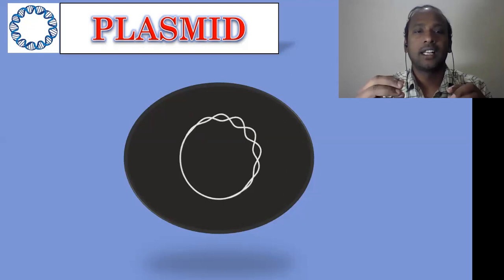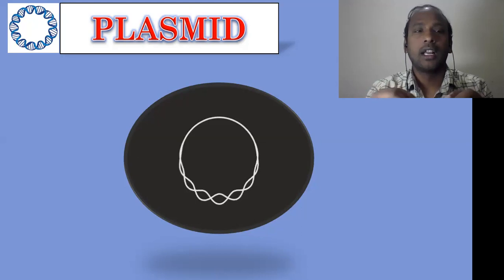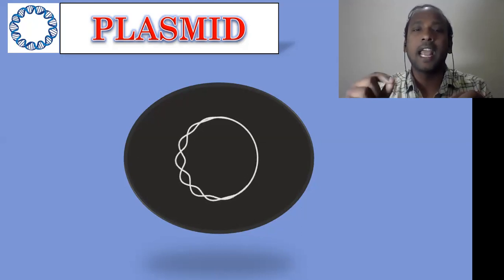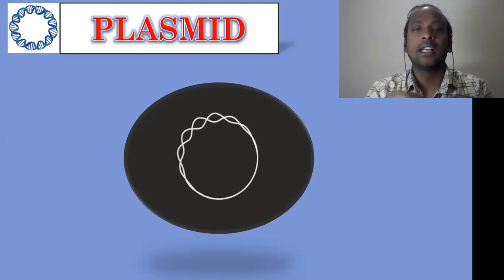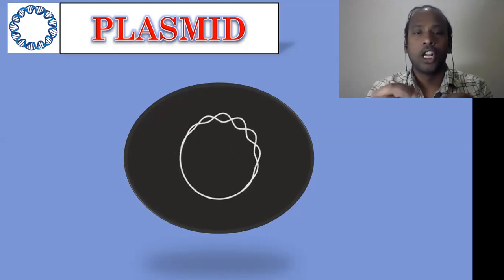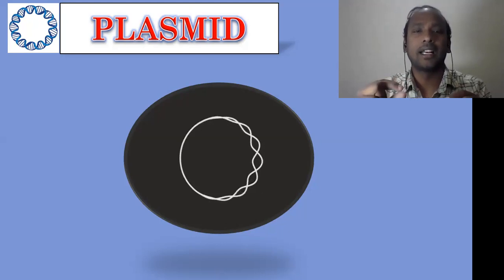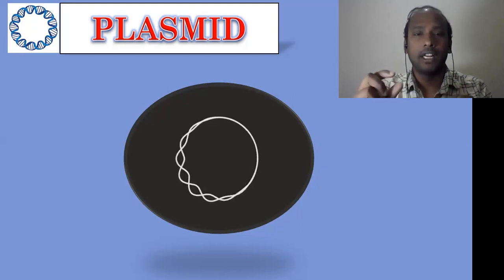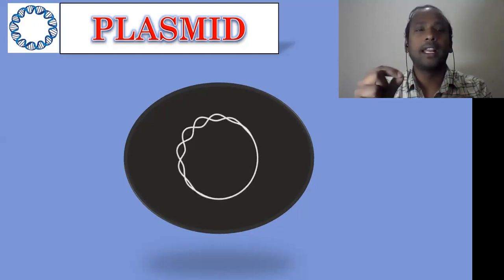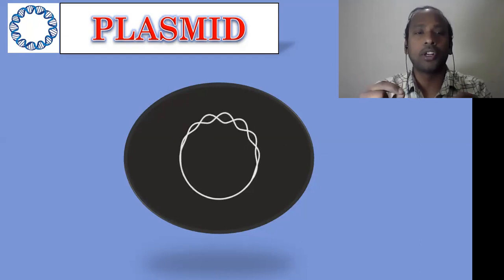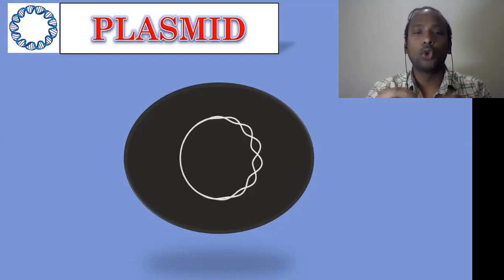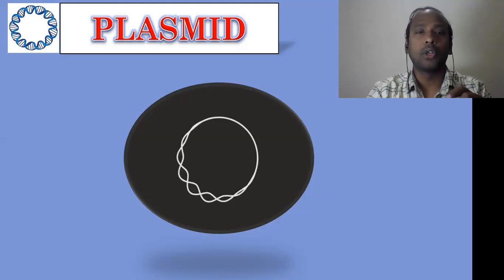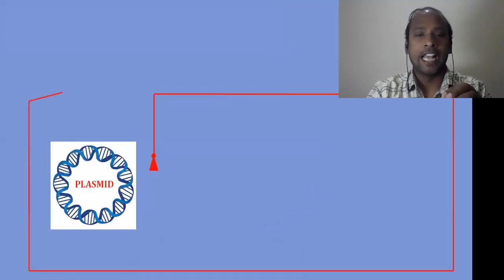Initially, plasmids were thought to be present only in prokaryotes, but recent studies have shown that they can also be present in eukaryotes like fungi and even certain plants. It is a very small circular double-stranded DNA with very few genes, and these are important for bacterial survival during atypical conditions. So friends, this is very important to understand about plasmids.